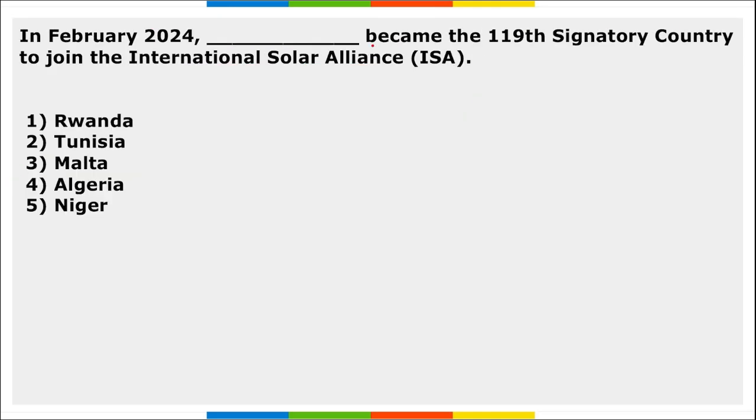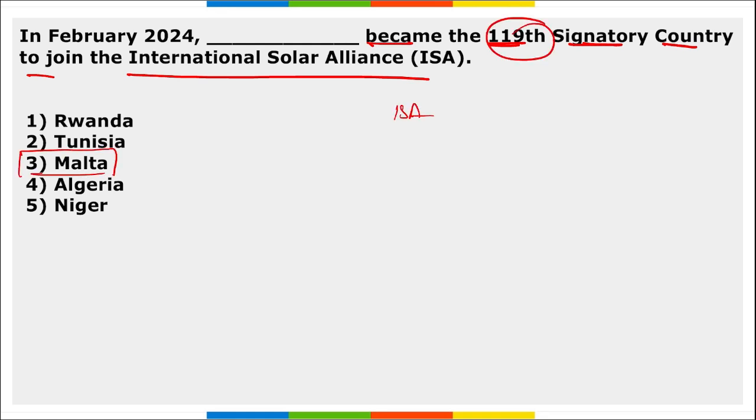Next, in Feb, Malta became the 119th signatory country to join the International Solar Alliance. ISA was launched in 2015 by India and France. Headquarters is Gurugram, Haryana. Director here is Ajay Mathur, right? And the 119th country to join this International Solar Alliance is Malta.